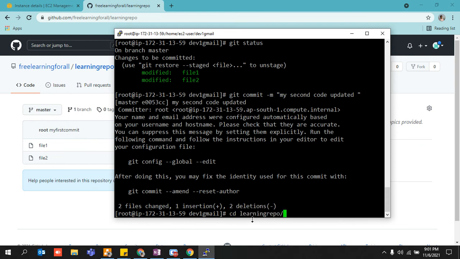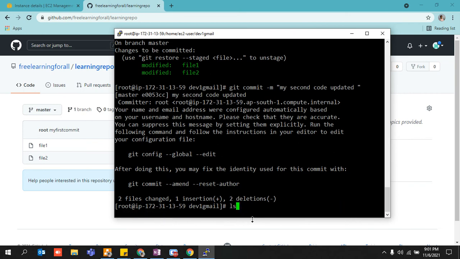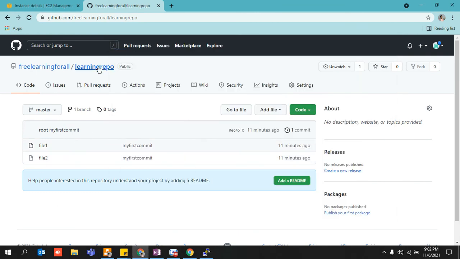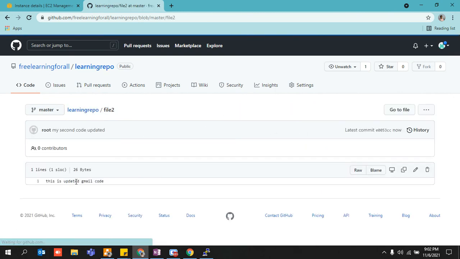Where is the command for that? I just git push. It got pushed successfully, right? So this is my personal access token, this is my username, and this is the branch onto which I am pushing it, right? Yes, refresh it. My second code updated.